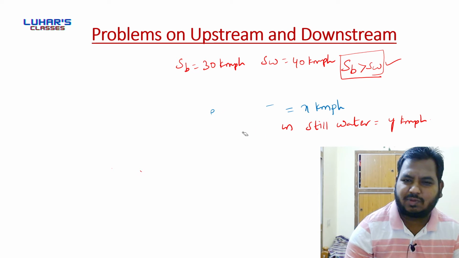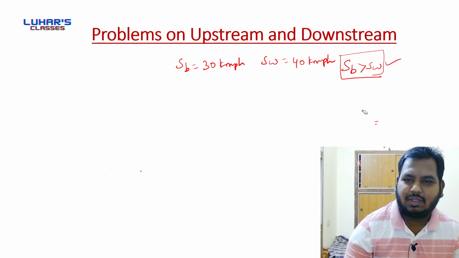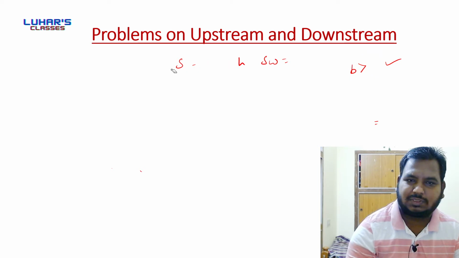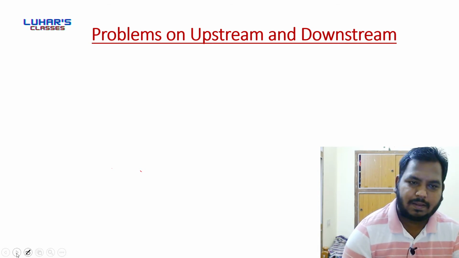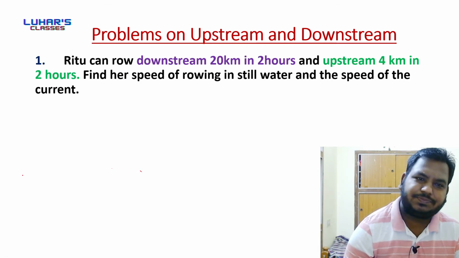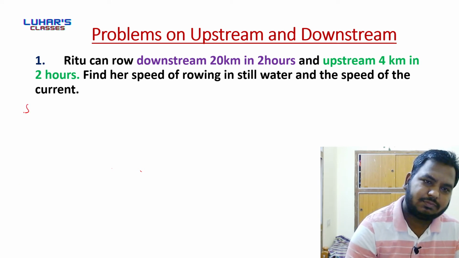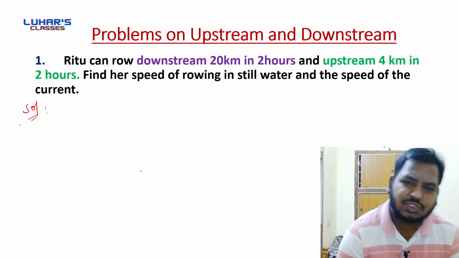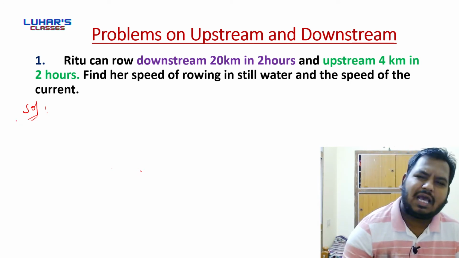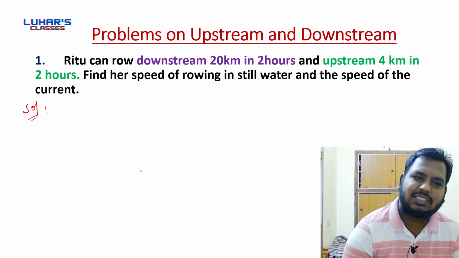So now we'll solve some problems. Chalo, it's problem time. So this is the first problem. What is the question here? Ritu can row downstream 20 kilometers in 2 hours and upstream 4 kilometers in 2 hours. Find her speed of rowing in still water and speed of the current.